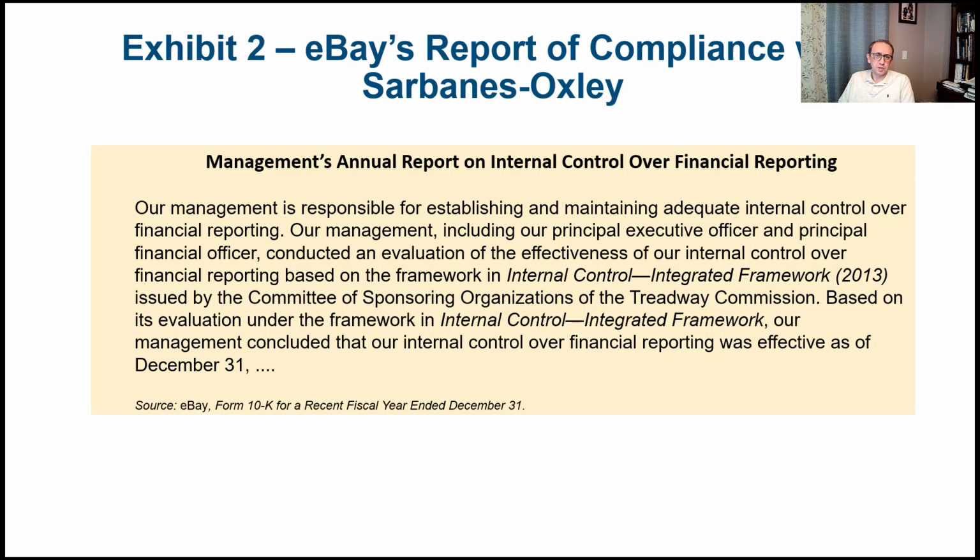Our management, including our principal executive officer and principal financial officer, conducted an evaluation of the effectiveness of our internal control over financial reporting based on the framework of Internal Control, Integrated Framework of 2013, issued by an organization called COSO, the full name of which is the Committee of Sponsoring Organizations of the Treadway Commission.